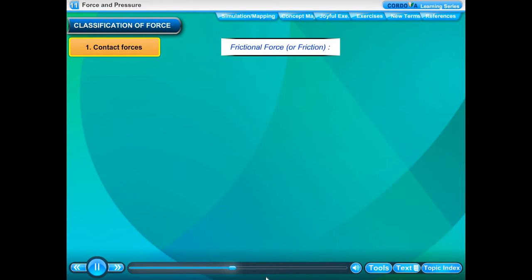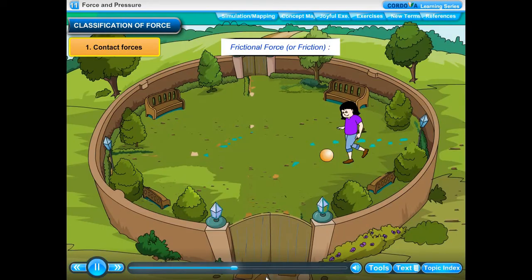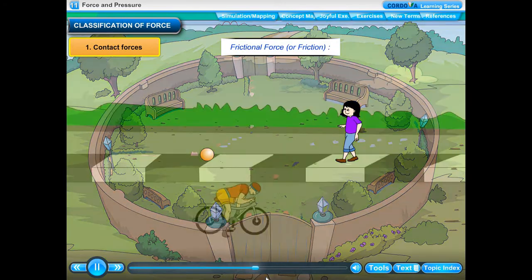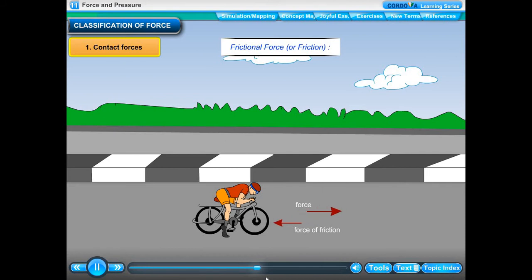Frictional force or friction. A ball rolling along the ground gradually slows down and finally comes to rest. We find no visible force appears to be acting on the ball, yet its speed gradually decreases and finally it comes to rest after some time. Friction. The force of friction between the surface of the ball and the ground opposes the motion of the ball and brings the moving ball to rest. Force of friction.